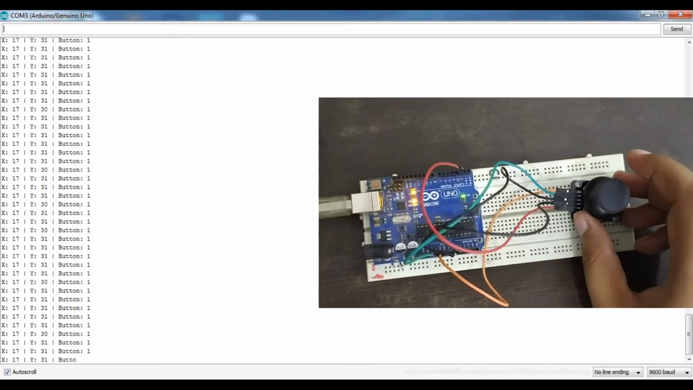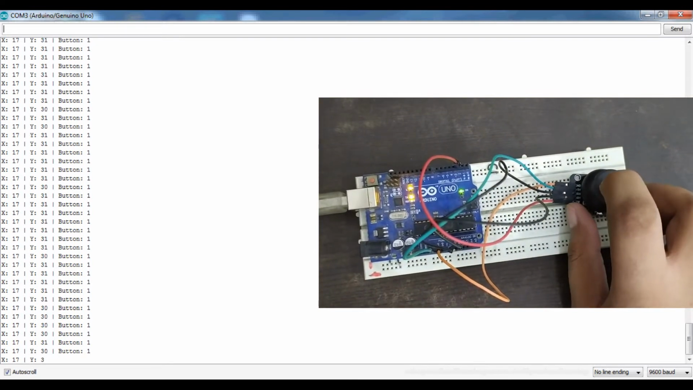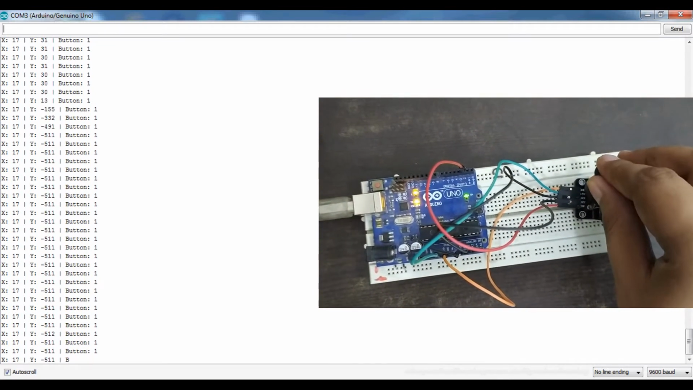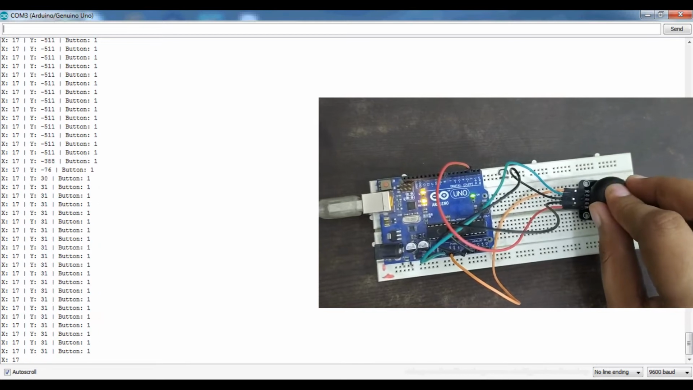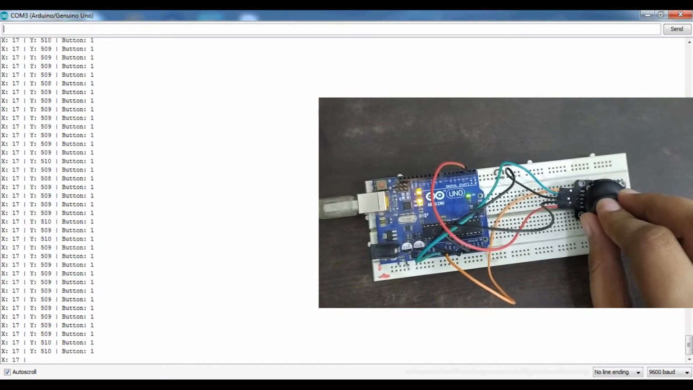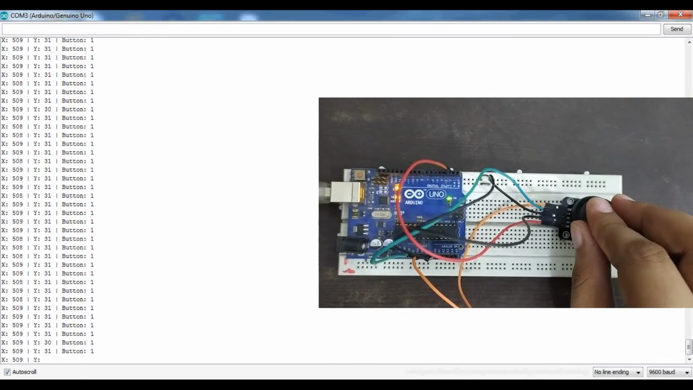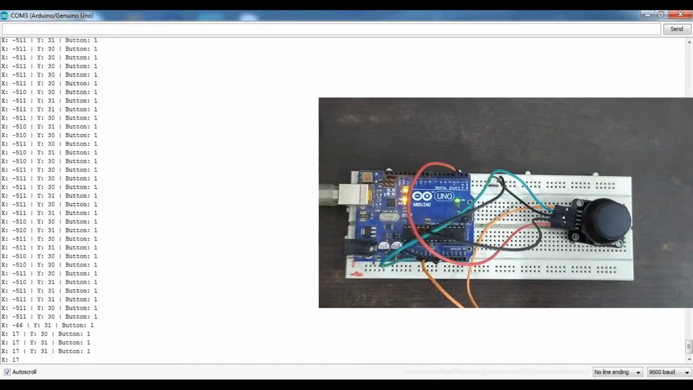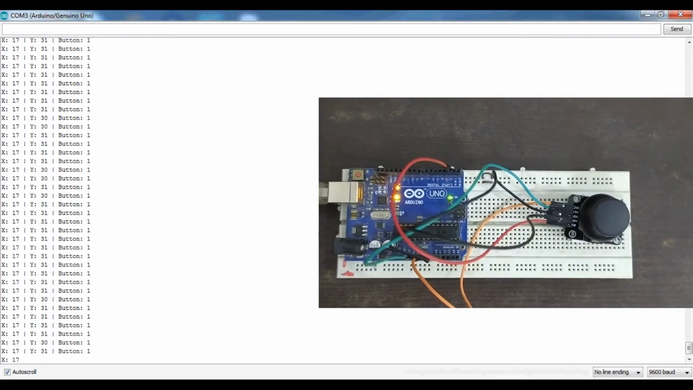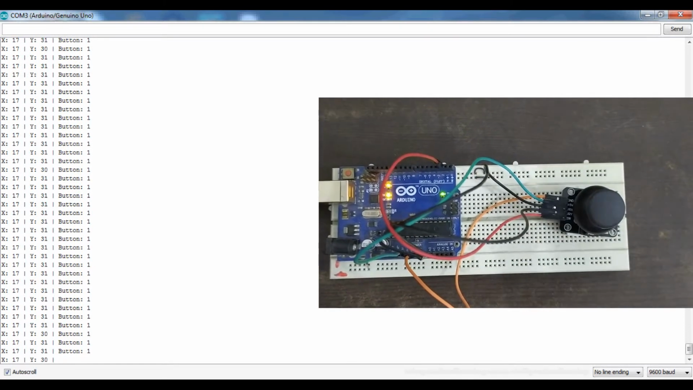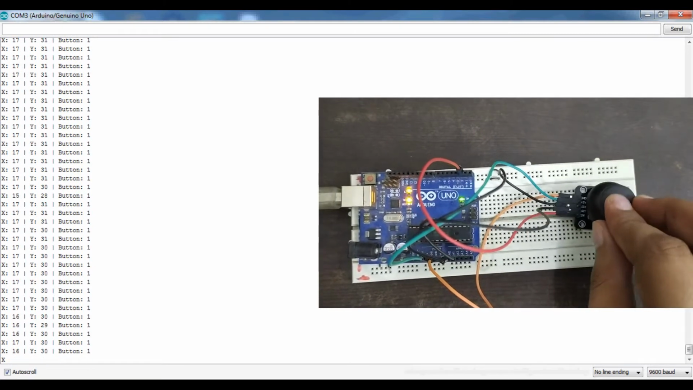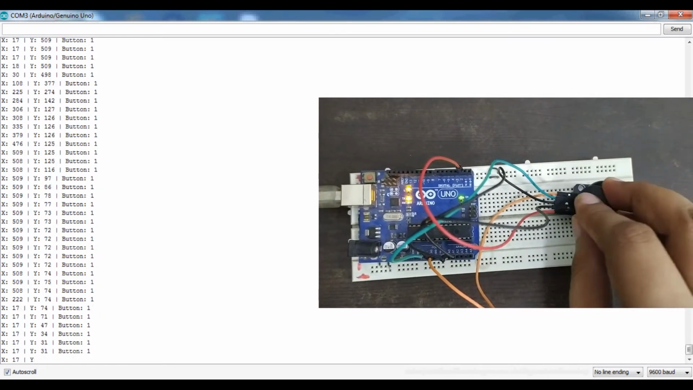As you can see, as I am moving this joystick, the value of the X and Y coordinates changes in the serial monitor. So this is the static value when the joystick is at a static position, and as I am changing it, it changes.